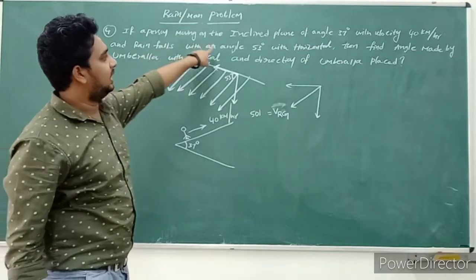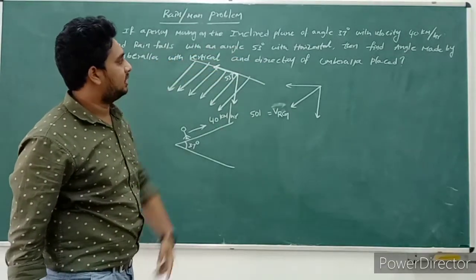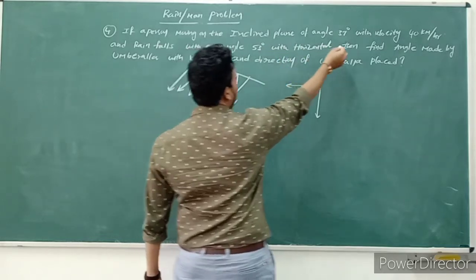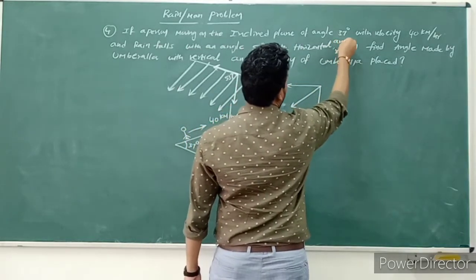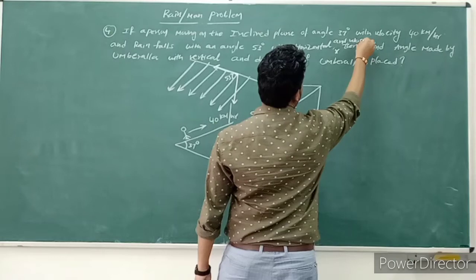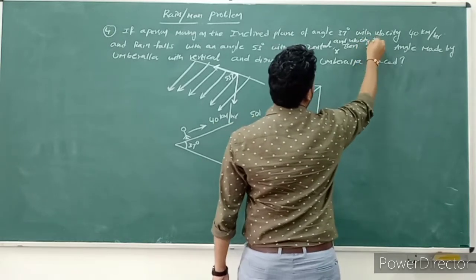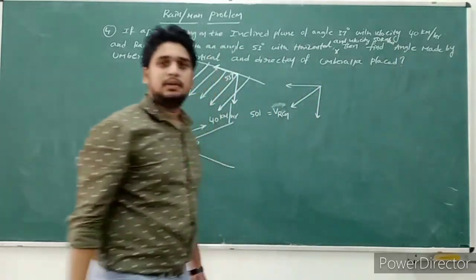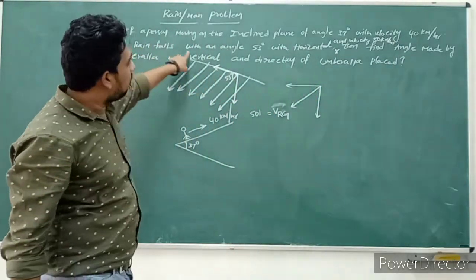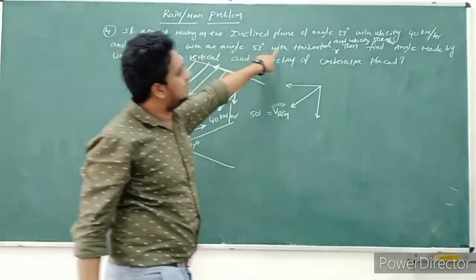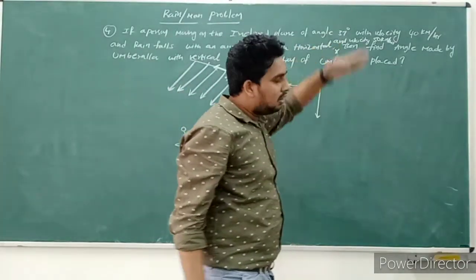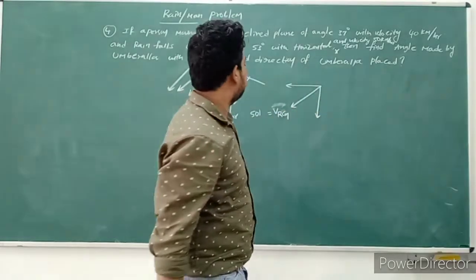Observe carefully. Rain falls with an angle 53 degrees with the horizontal and velocity 50 kilometers per hour.